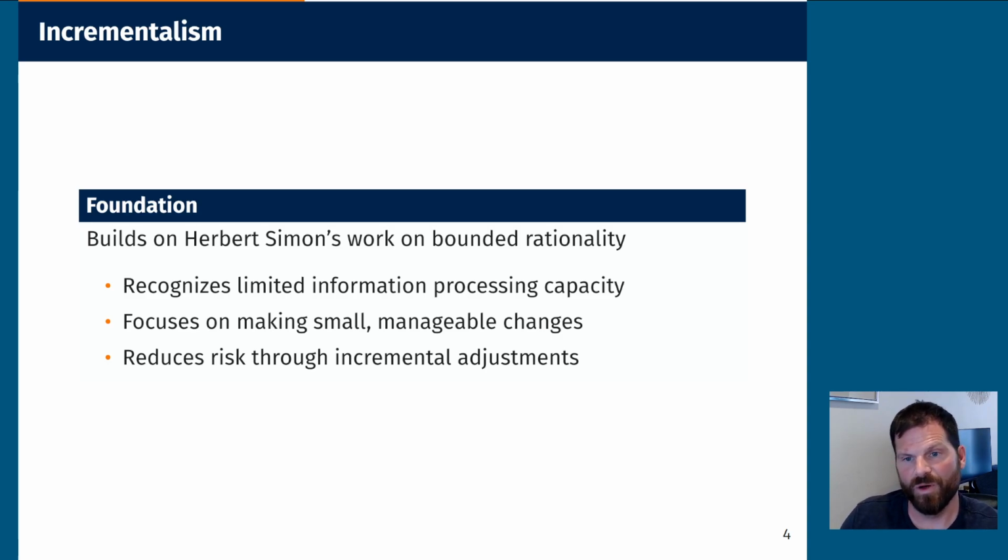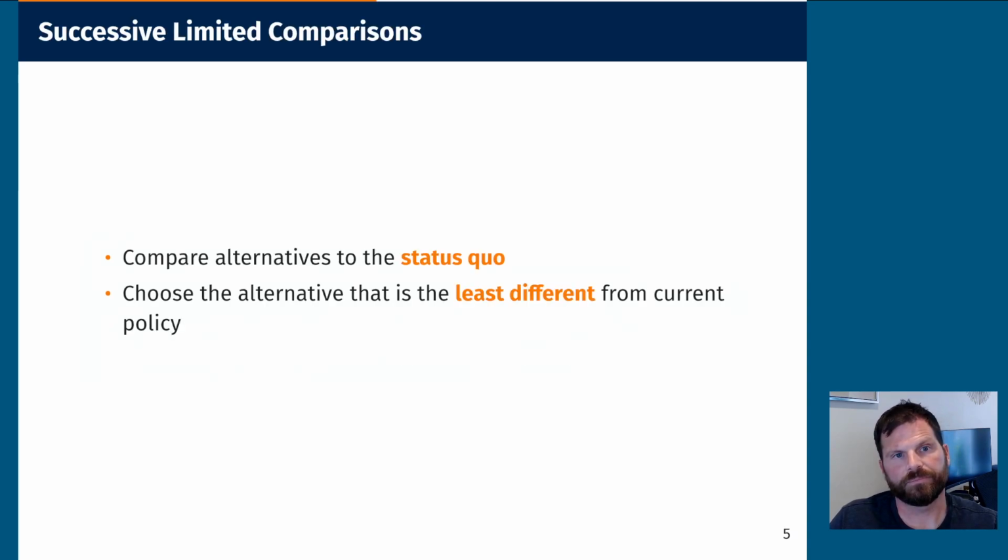So we're going to make small changes, and we're going to reduce risk by making those changes incrementally, meaning that we can make adjustments. Within this process, we have this notion of successive limited comparisons. So we're comparing a series of alternative policies to the status quo, and we're choosing the one that is the least different.